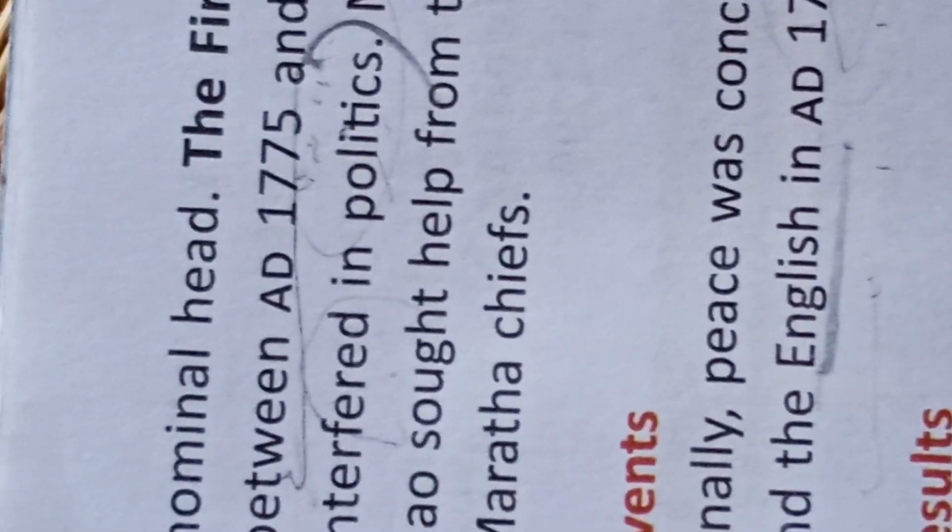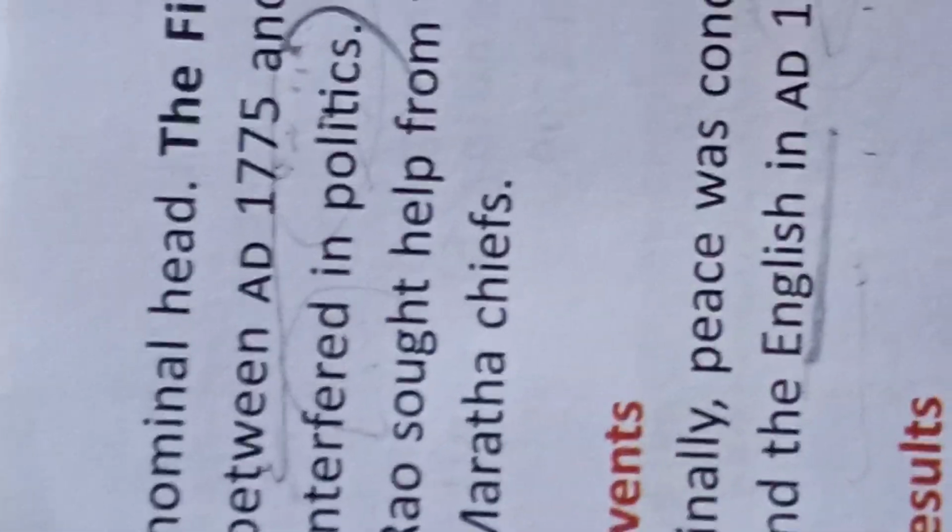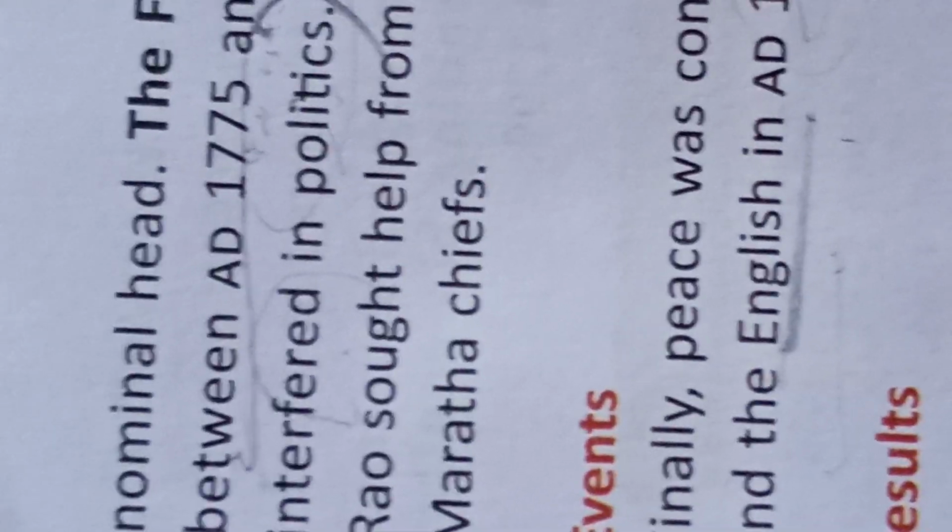At last, the Treaty of Salbai in 1782 was signed between Peshwa and the English, and as a result, the English got 12 lakh rupees.